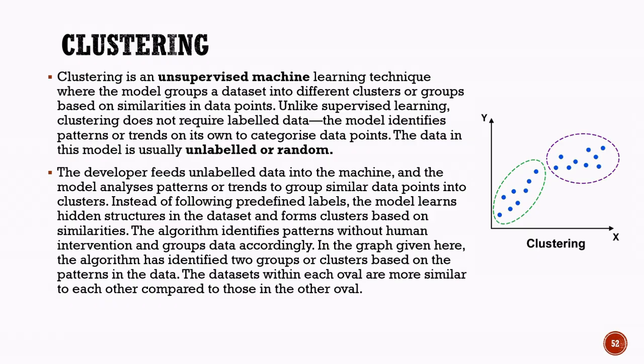The data points inside each oval share similar characteristics and are therefore grouped together. At the same time, the points in one cluster are different from those in the other cluster. Clustering is widely used in customer segmentation, recommendation systems, image analysis, market research, and pattern recognition, where the goal is to discover hidden structures in unlabeled data.